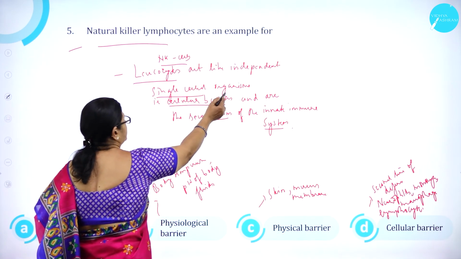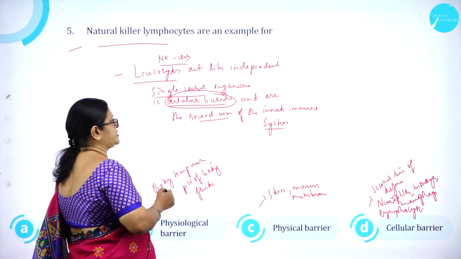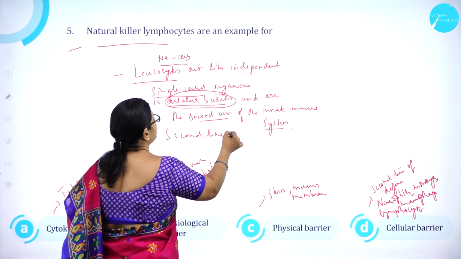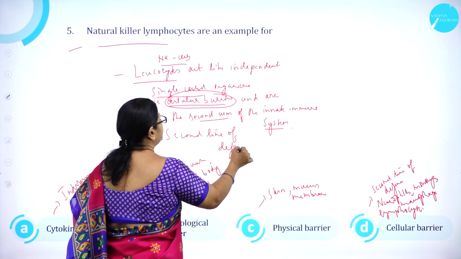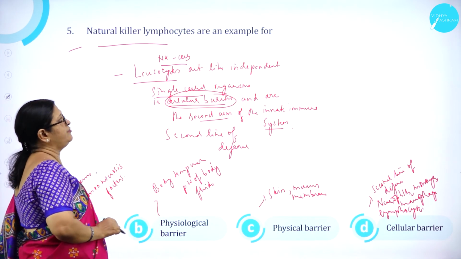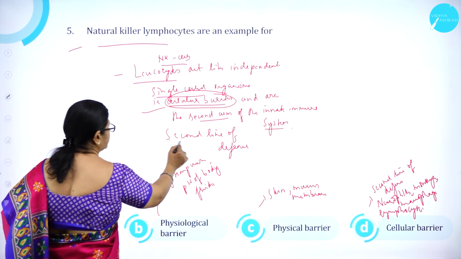That is, they act as what? Cellular barriers. They act as cellular barriers and they form what? Second line of defense. Second line of defense. So natural killer lymphocytes are an example for cellular barriers, which is going to act as what?